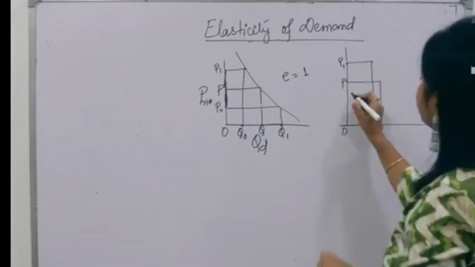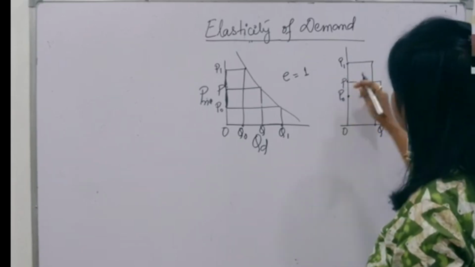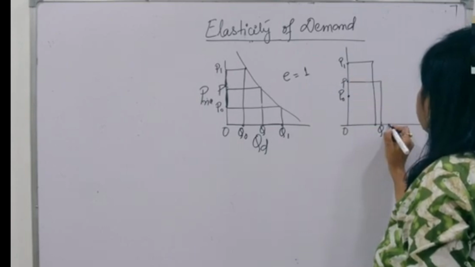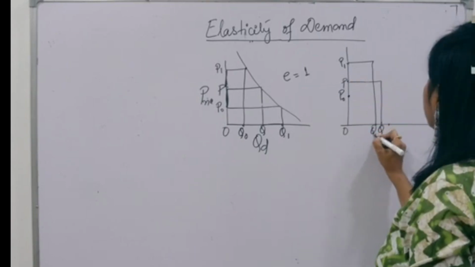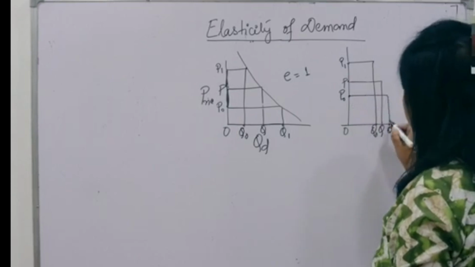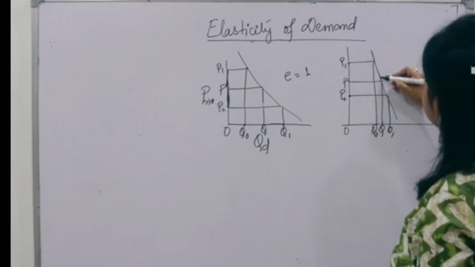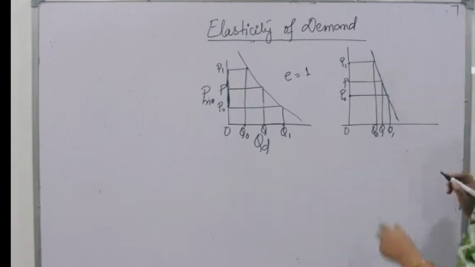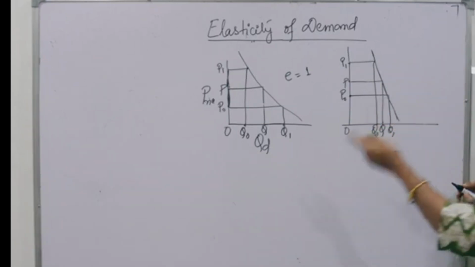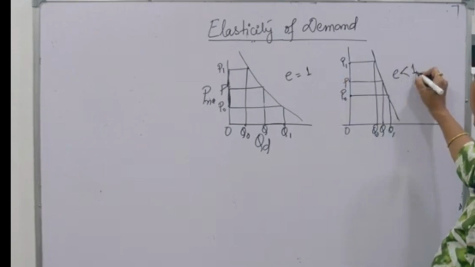Similarly, the price is falling by this much, OP0, this much. Demand is increasing a little, Q0, Q1. Now, what will happen? If we join these points, you get a line curve like this. This means your demand is not very responsive to price. So it is a case of E less than 1.